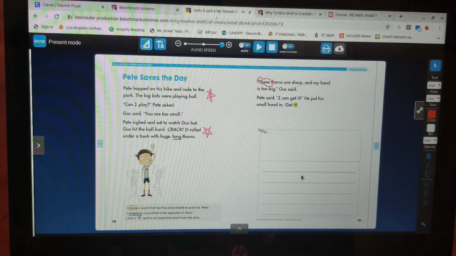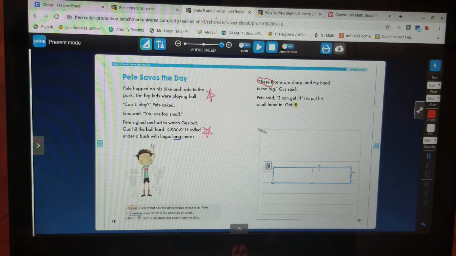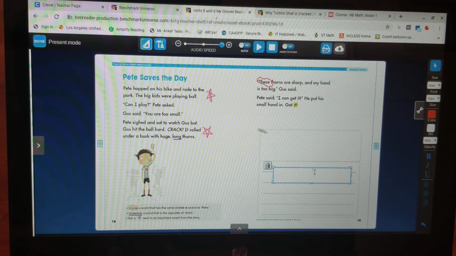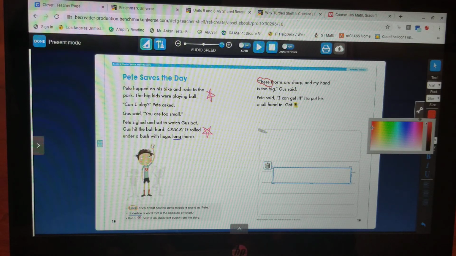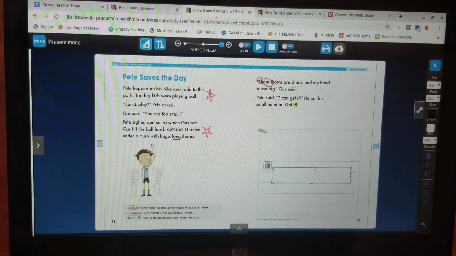Okay, let's try that again. Okay, there we go. So, color, it's kind of hard to see red, so let's go back.